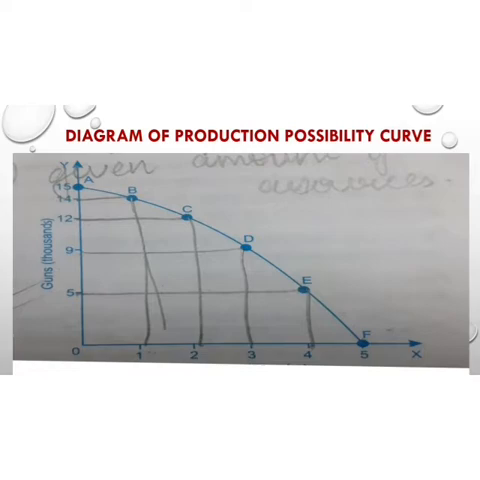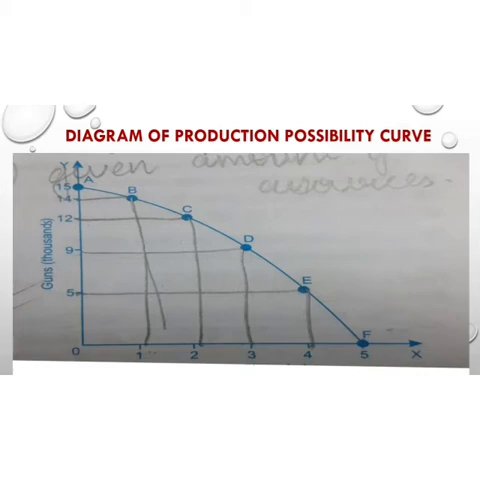Now this is the diagram of the PPC curve. As you are able to see in your slide, on the OX axis we have taken butter, and on the OY axis we have taken guns. So we are assuming that with the available amount of resources, we are only able to produce 2 commodities, that is butter and guns. Now what will happen if we utilize the whole resources to produce 15,000 guns? Then we are left with nothing to produce butter.